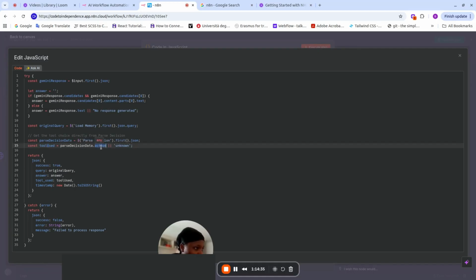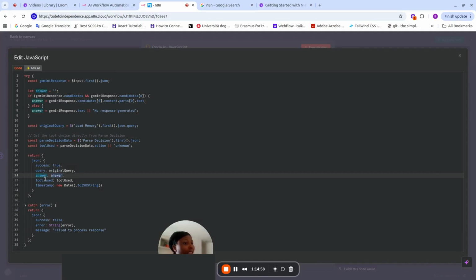It's looking for the query in this particular node and it can't find it. As you can see, this is the original query from the load memory from the beginning. And then we have the decision, the parse decision node is looking for the parsed decision data. So the names you give to your node, as I said, is very important because we're using them here.